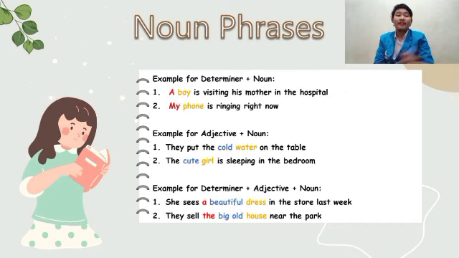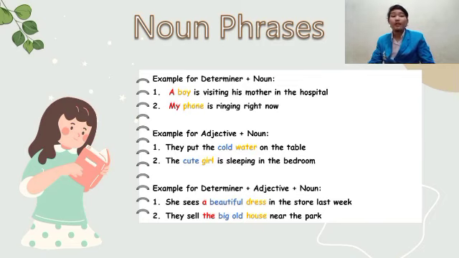Alright, after we learn about noun phrases, here are some examples for noun phrases. The examples for determiner plus noun are, number 1, a boy is visiting his mother in the hospital. A is a determiner and boy is a noun. Number 2, my phone is ringing right now. Now my is a determiner and phone is a noun.